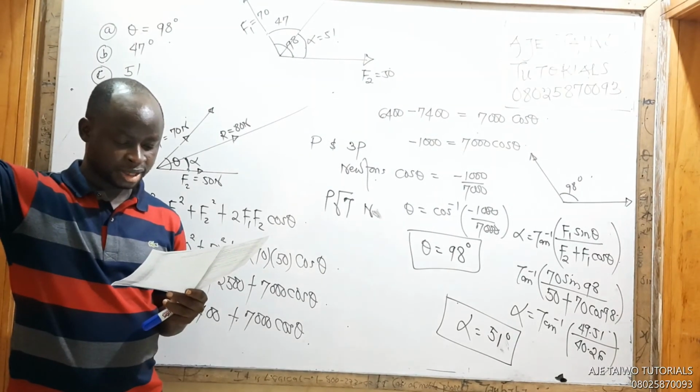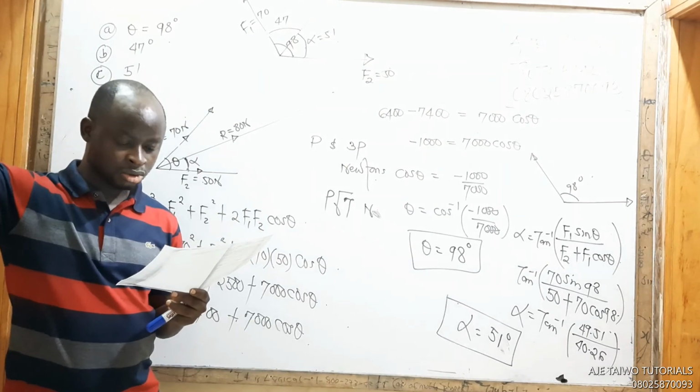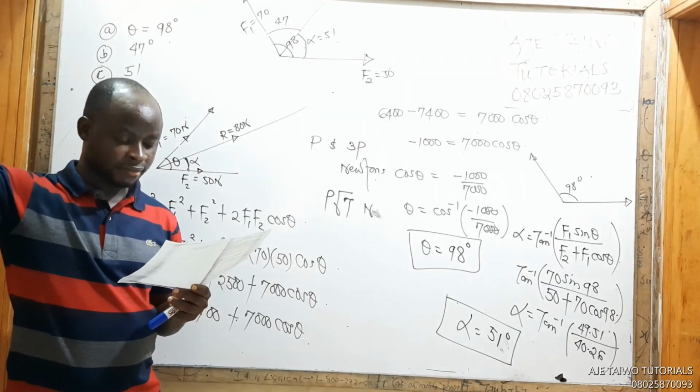Full stop. Find the angle between the forces.